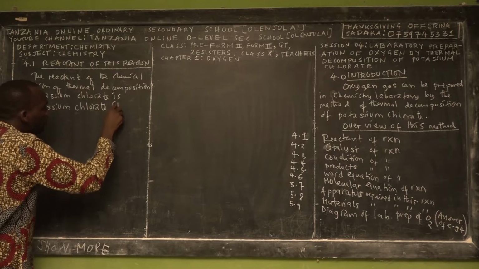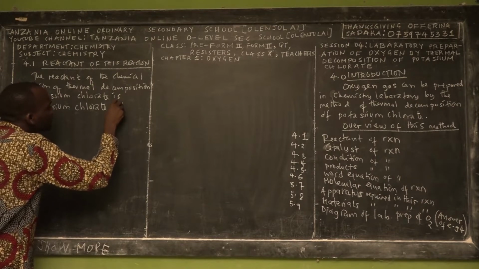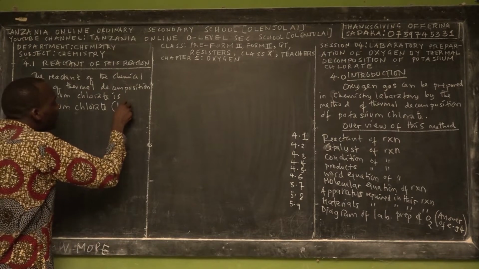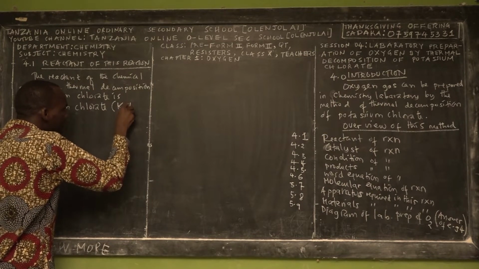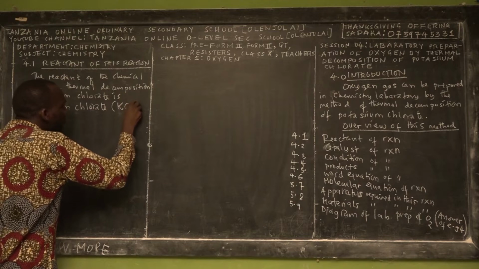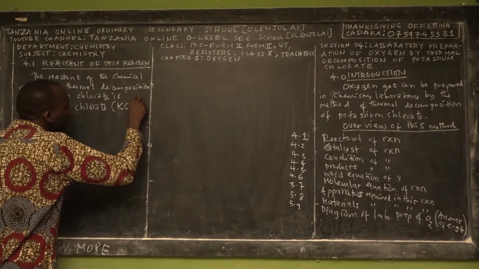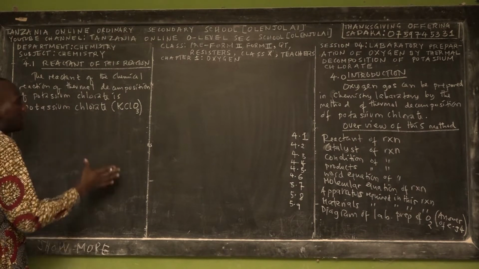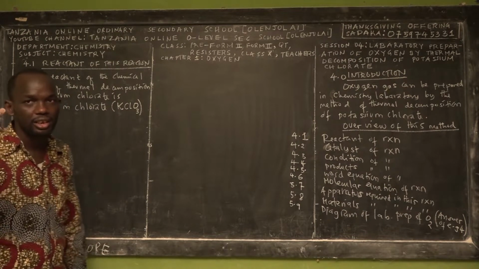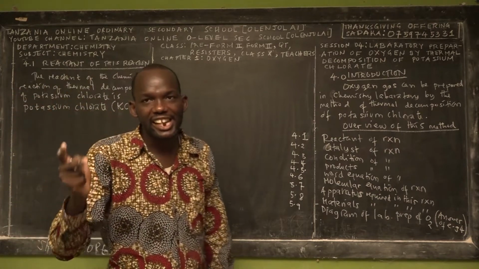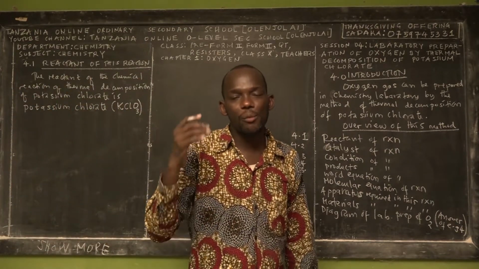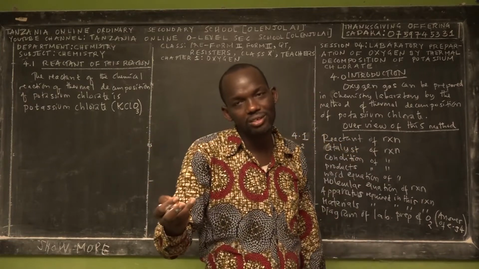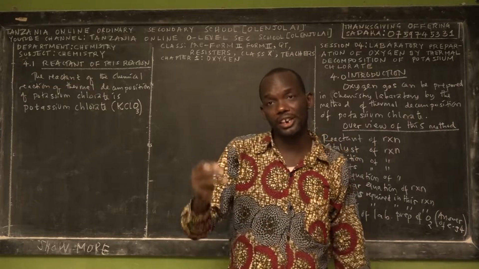In its molecular formula, the symbol of potassium is K, the symbol of chlorine is Cl, and the symbol of oxygen is O. So we have 3 atoms of oxygen. So potassium chlorate is a compound made by 3 elements: potassium, chlorine, and oxygen. How many atoms of potassium are in potassium chlorate? 1 atom.